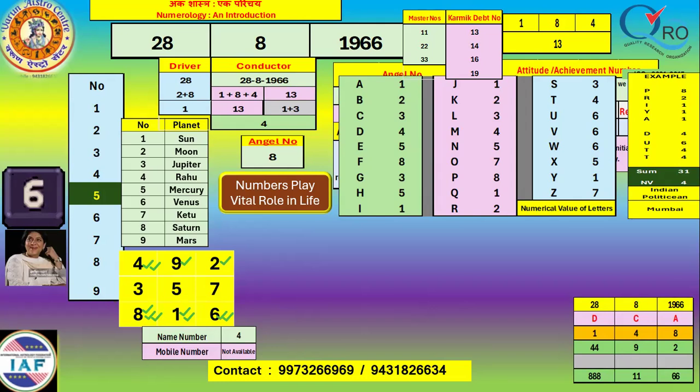357, the mid row, is completely blank. All the numbers are missing. So the native is missing the energies of Jupiter, Mercury, and Ketu. And there may be an adverse effect of this on the native.